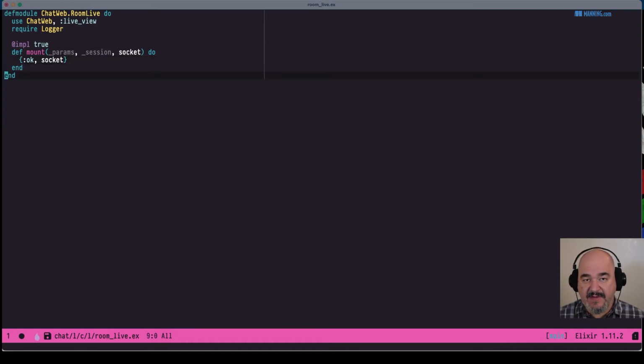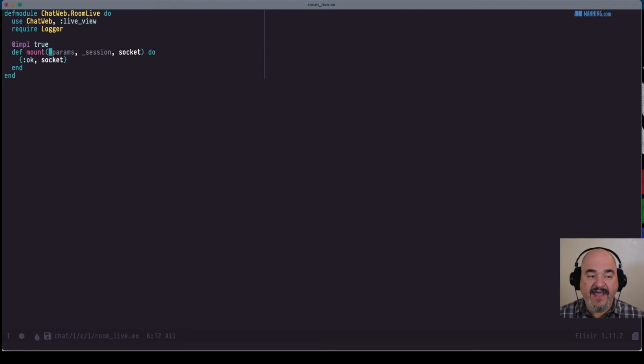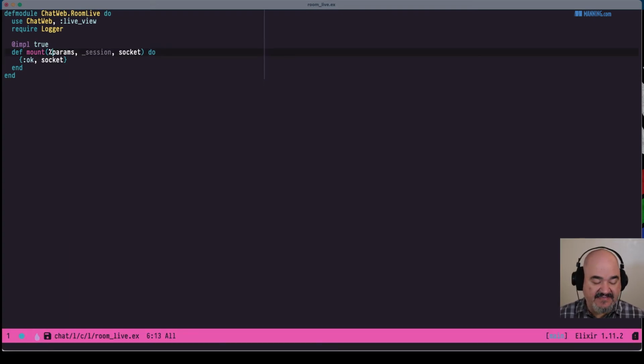We're not going to handle any events on this page yet, because there are going to be no events yet. And in params, as I mentioned, now we'll have the param of ID passed along. And again, this is where some of the pattern matching functionality in Elixir comes through, because we can pattern match on the parameters that come through. So we know the ID is going to be our room ID. So we'll just say the only thing we care about in the params at this point is the room ID. Now the session we don't care about either at the moment, and we're just going to pass the socket right on through and return OK.